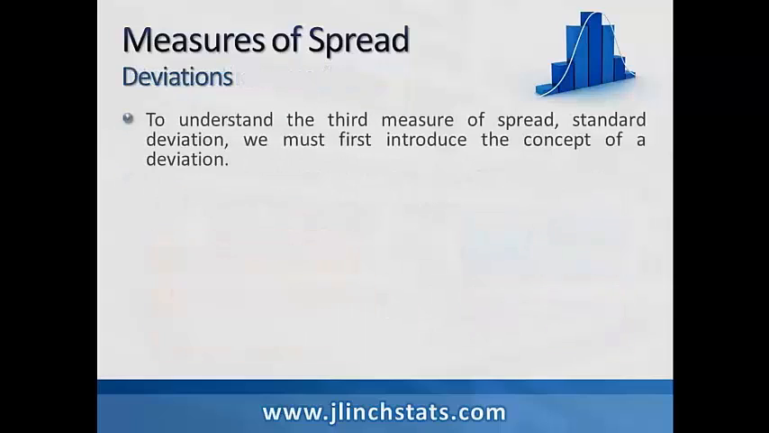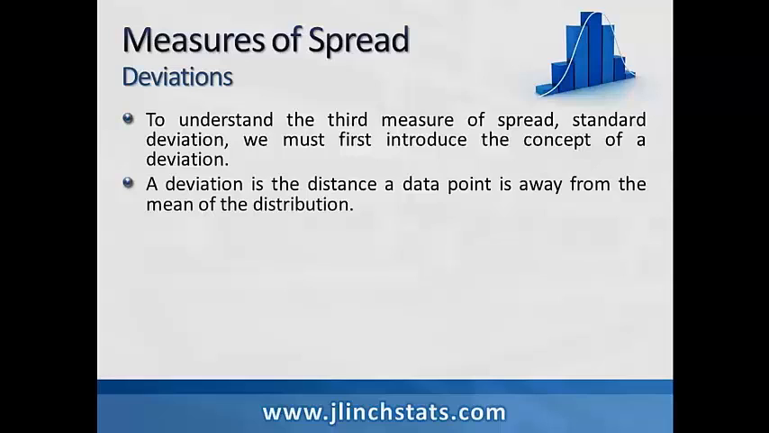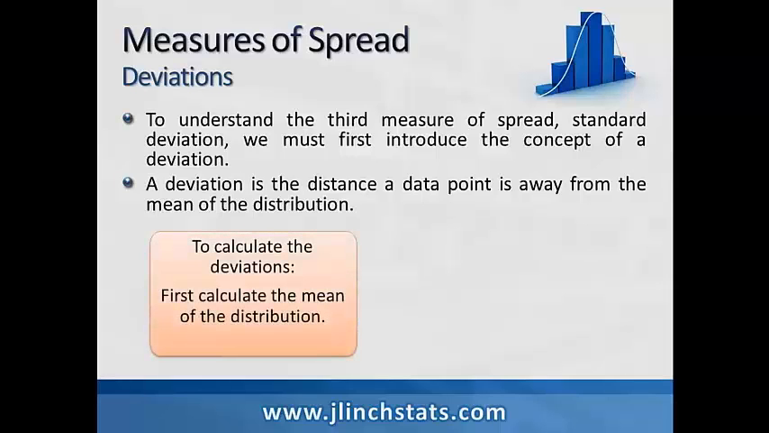Now, to understand the third measure of spread, standard deviation, we must first introduce the concept of a deviation. We briefly discussed deviations in our measures of central tendency, and we're going to continue to talk about deviations here to represent the concept of standard deviation. A deviation, once again, is the distance a data point is away from the mean of the distribution. To calculate the deviations, the first thing we must do is calculate the mean of our distribution.